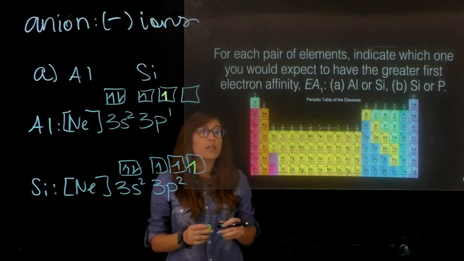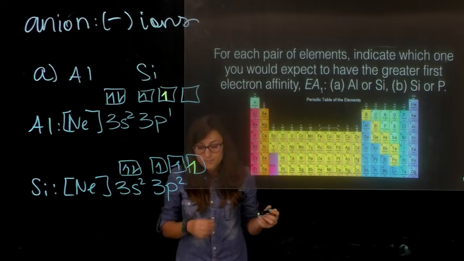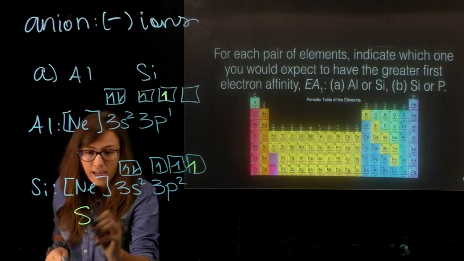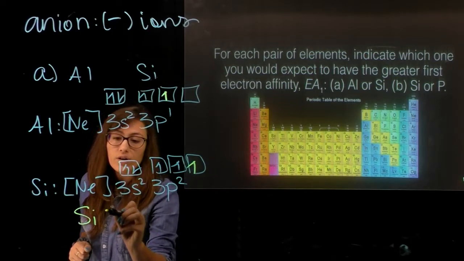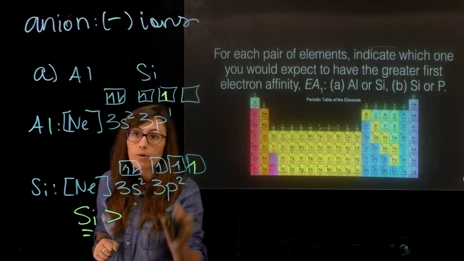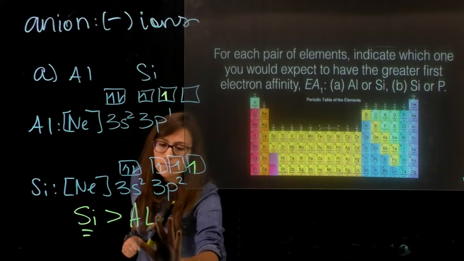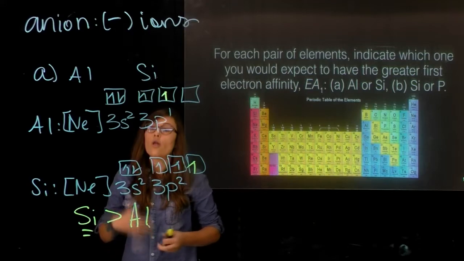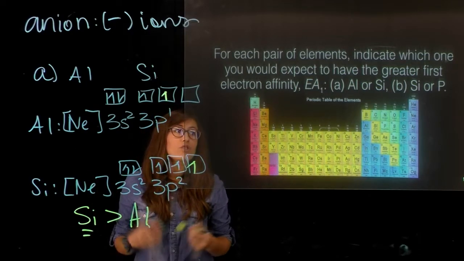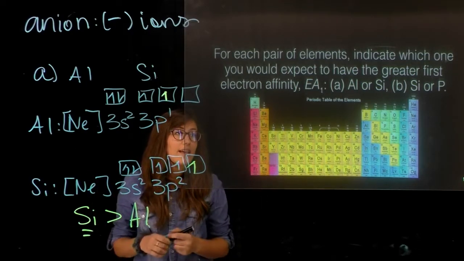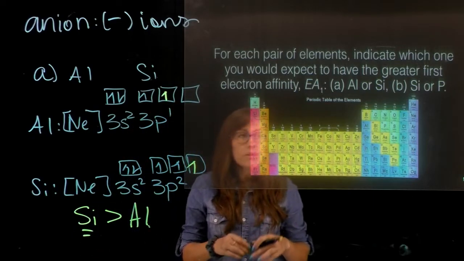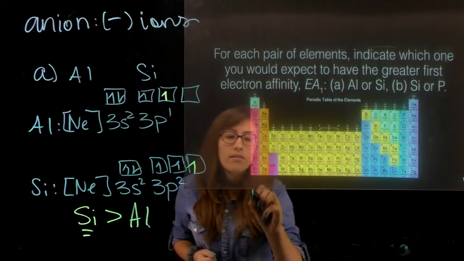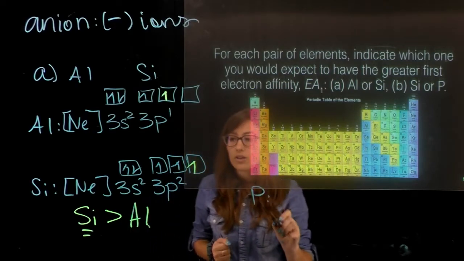So in the case between aluminum or silicon, silicon is going to have the greater first electron affinity because it's going to be more favorable than that of aluminum. Remember, the more positive your electron affinity, the more likely for your reaction to occur. So in the second case, they're asking us which one would be more favorable, silicon or phosphorus. So let's go ahead and write phosphorus for its orbital diagram and its electron configuration.